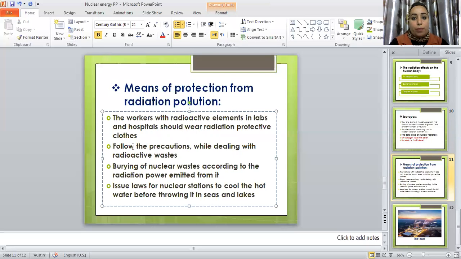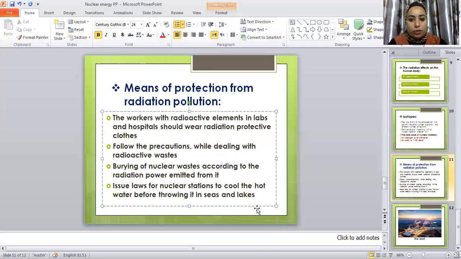Follow the precautions while dealing with radioactive wastes. And burying of nuclear waste is so important. Nuclear wastes pollute the water and air, making a lot of pollution according to the radiation power emitted from them. Issue laws for nuclear stations to cool the hot water before throwing it in seas and lakes.